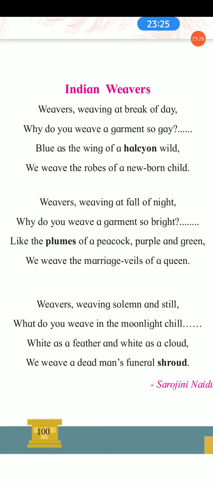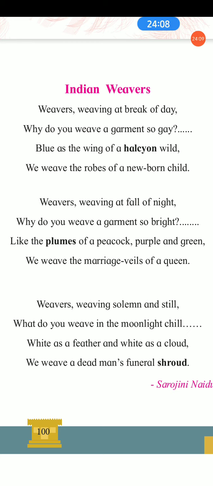These bright colors symbolize energy. At this stage of life, the adults are very energetic and have great stamina for doing everything in adulthood. Understood? In the second stanza, the poetess asks the weavers why they weave this garment so bright. They answered that they are weaving the marriage veils of a queen, meaning transparent cloth to cover her face. That means this stanza symbolizes adulthood.